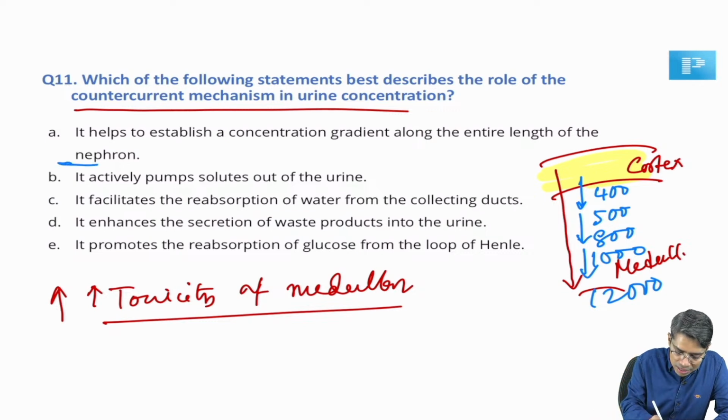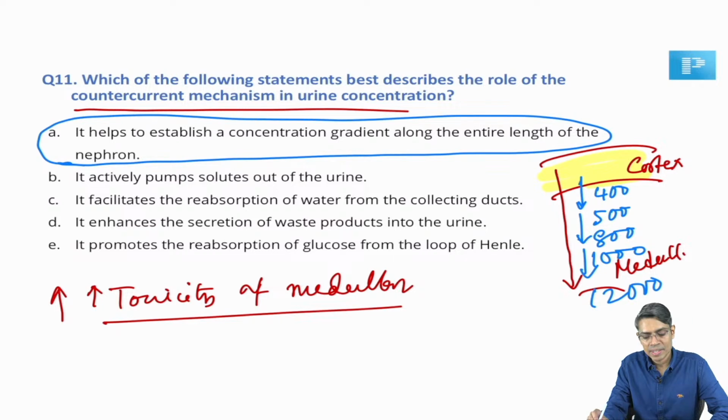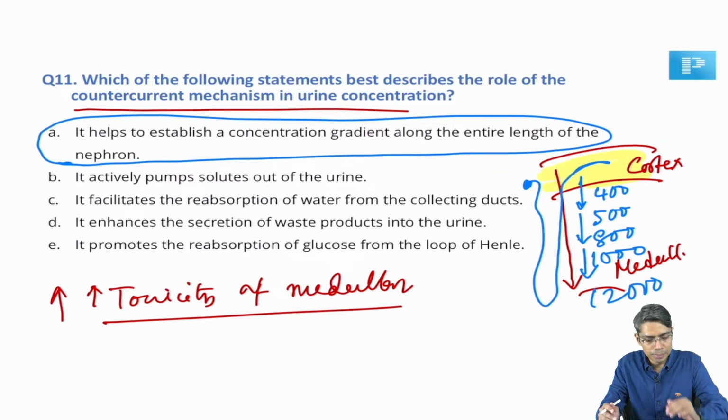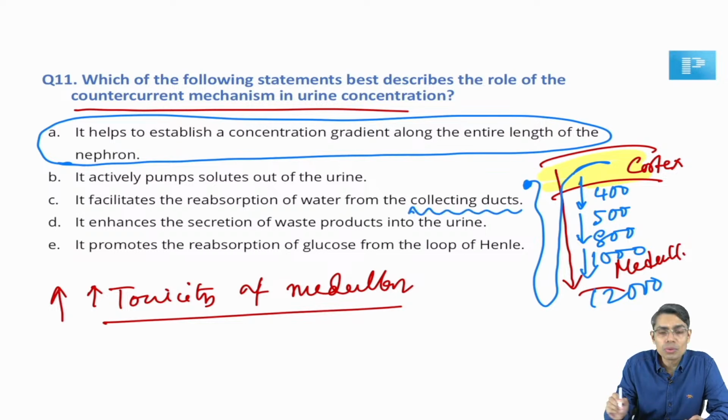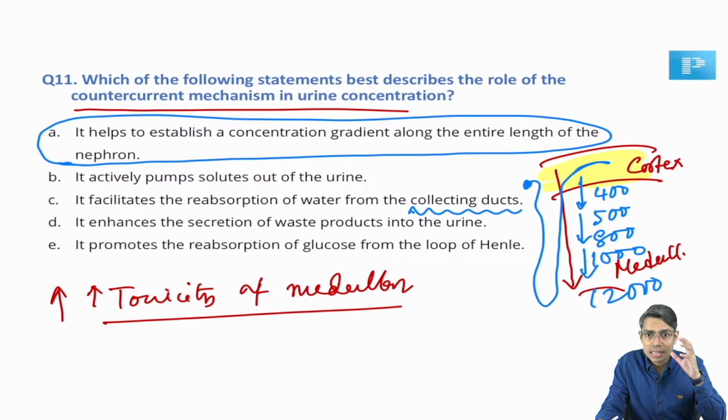So the best answer in this question is that it helps to establish a concentration gradient along the entire length of the nephron. From the cortex towards the medulla, there will be an increase in concentration gradient. Option C, facilitates the reabsorption of water from the collecting duct? This is not true, my dear. It not only facilitates the absorption of water from the collecting duct, but also from the descending limb of the loop of Henle. Getting my point? Why is C not correct?